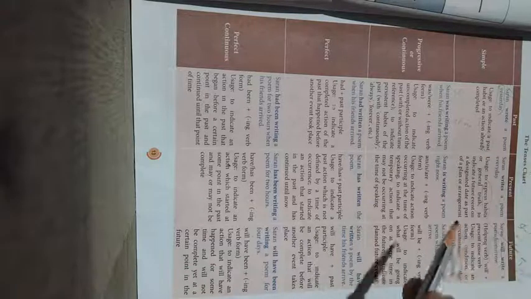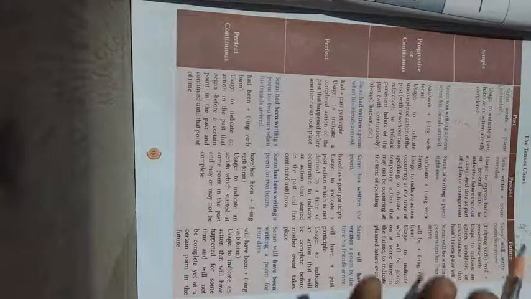When you come across the subjects he, she, it, then you have to go for has. He has, she has, it has.